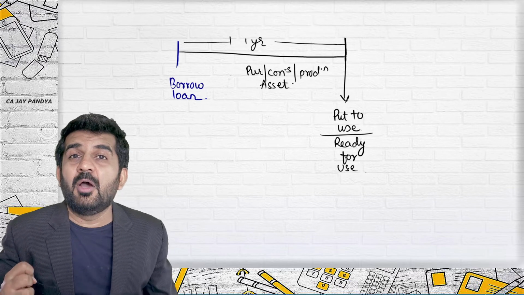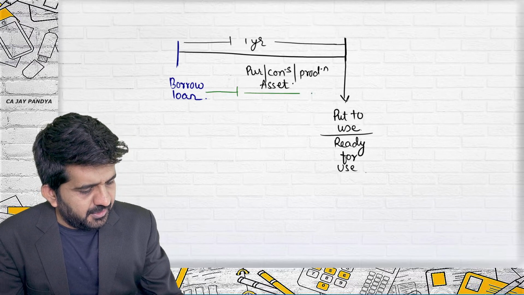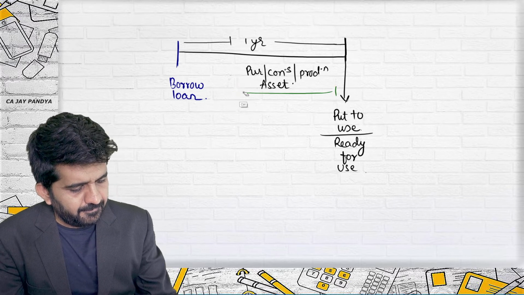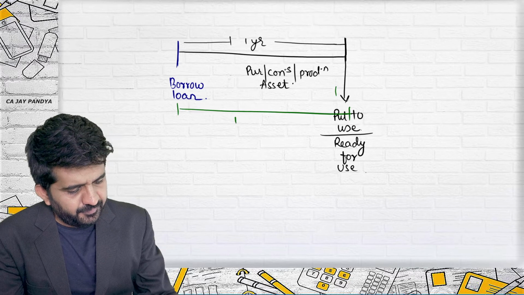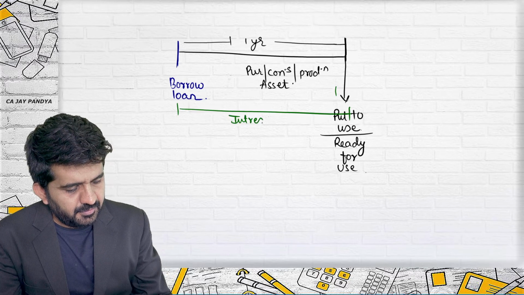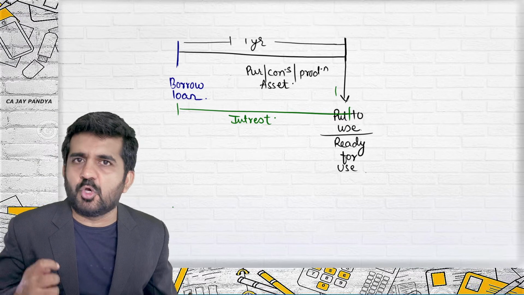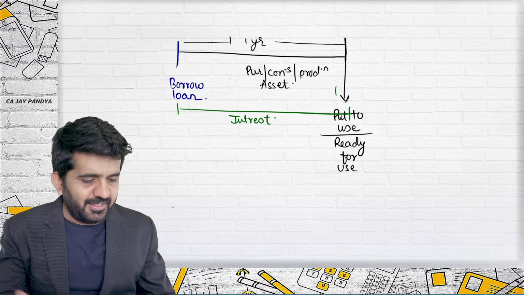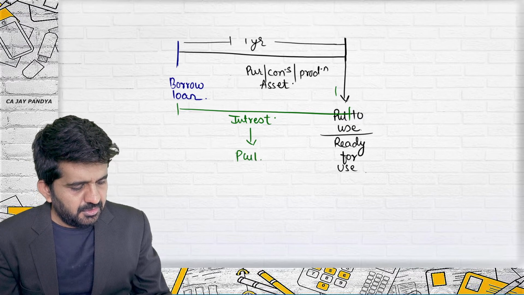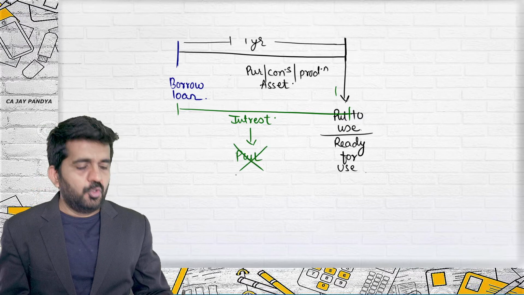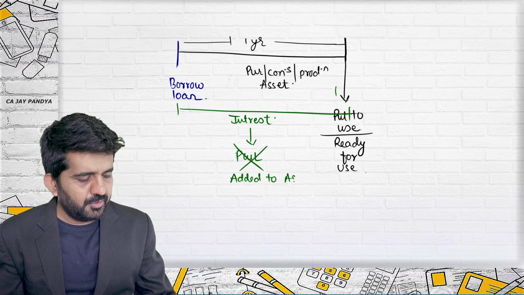But you have already borrowed loan. So during this period, during this full period, interest will be incurred because you have borrowed loan. You'll have to pay the interest. This interest is P&L account? No. Should be added to the cost of the asset.